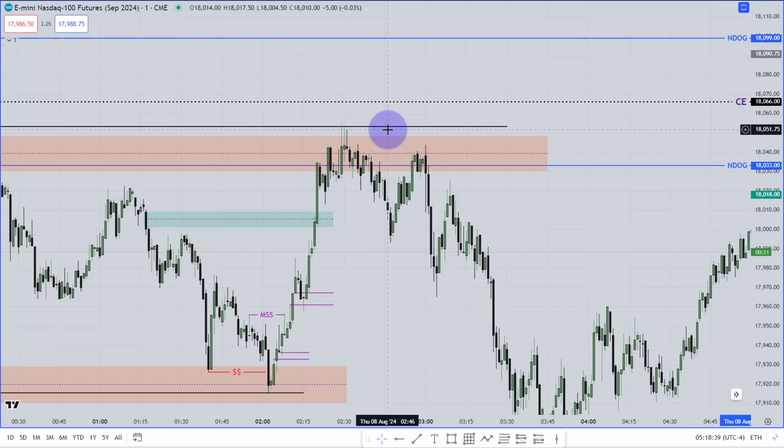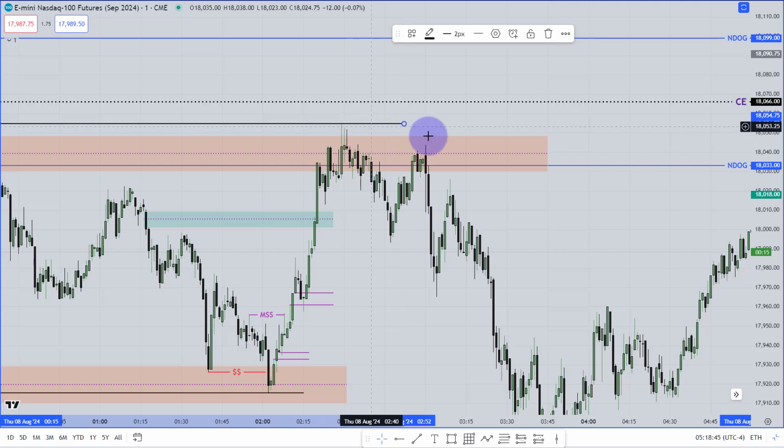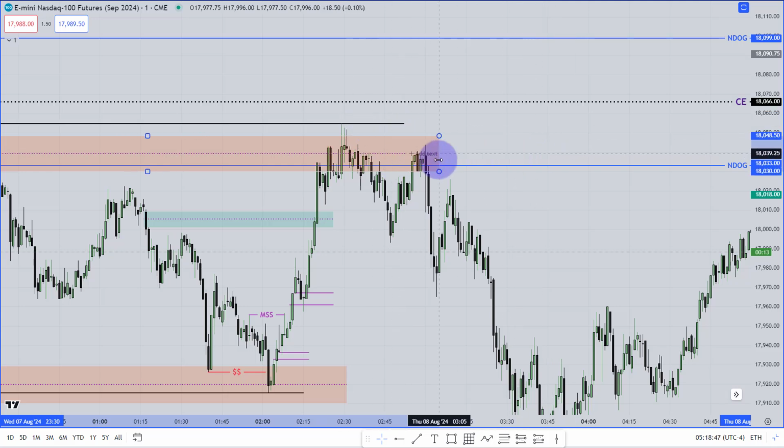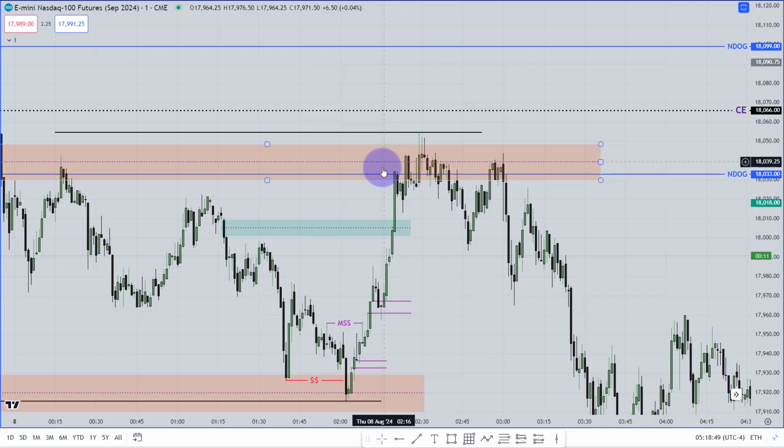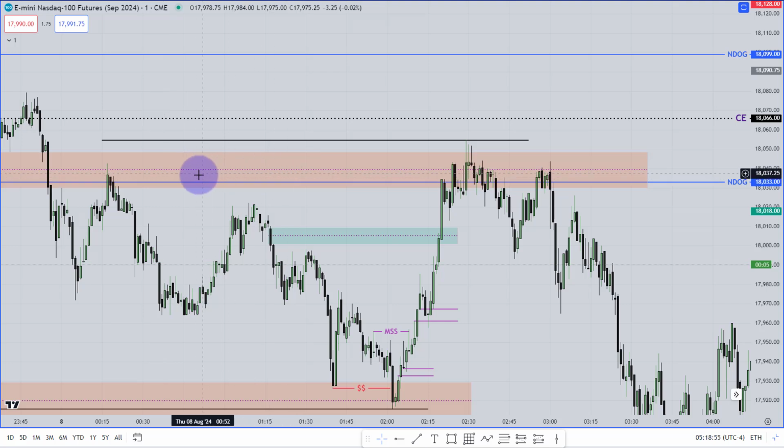Now from the 15-minute chart, remember that specific line, the market has made the buy side liquidity around that area. This is that buy side liquidity, and this is that 15-minute bearish fair value gap. So finally the market came here, and it has taken all of this buy side liquidity from the 1-minute chart.